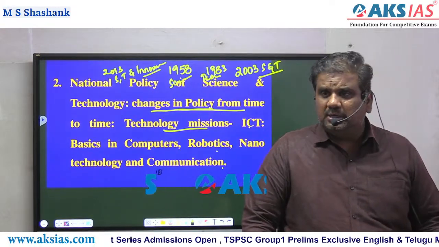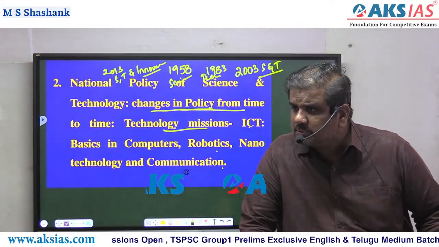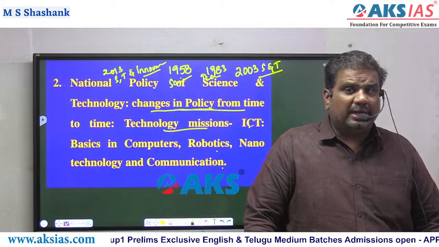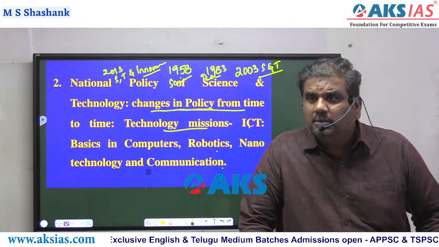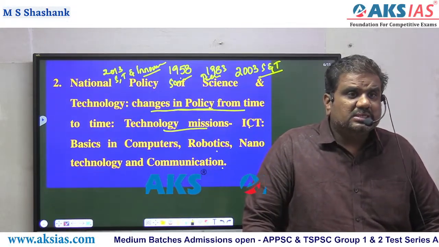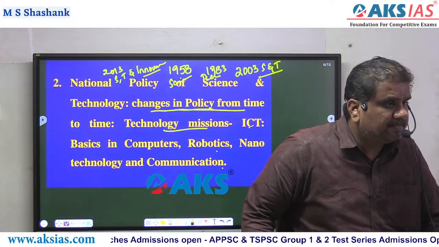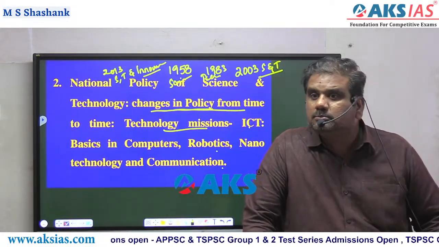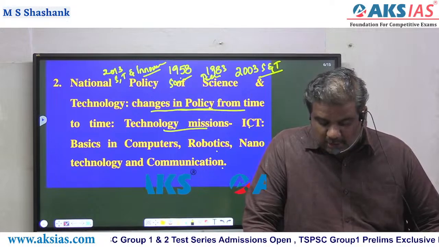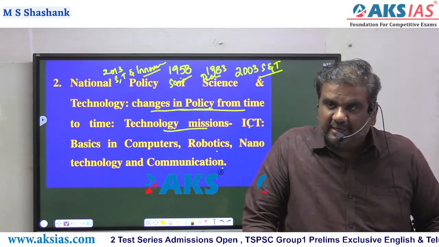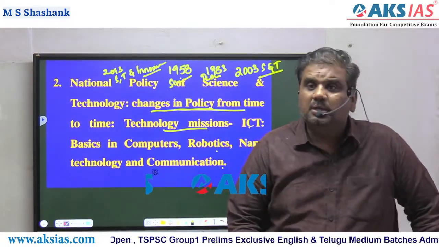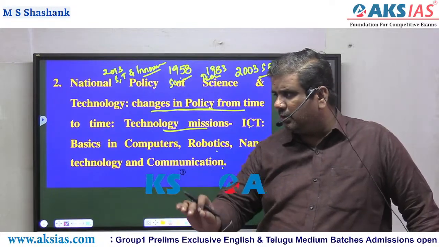And as on today's date, the moment I'm talking about the technology missions, in the year 2020, the government of India has approved 9 technology missions. And these particular technology missions are linked with sustainable development goals. Heard about SDGs? There are 17 SDGs in total. And all these 9 technology missions are linked with these 17 sustainable development goals.